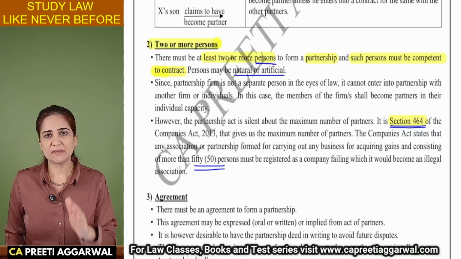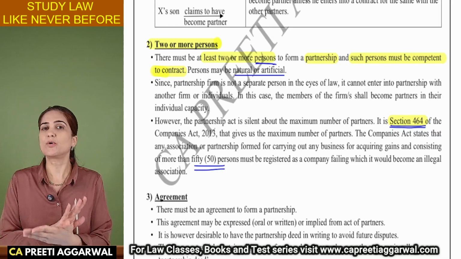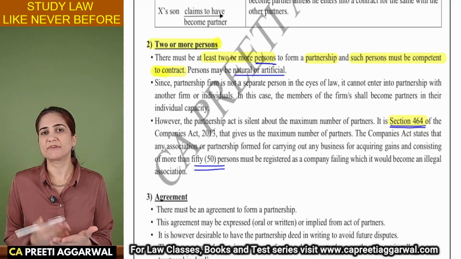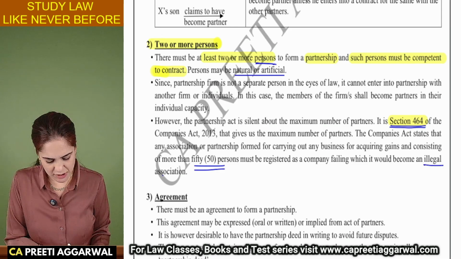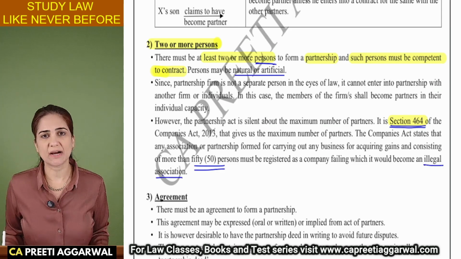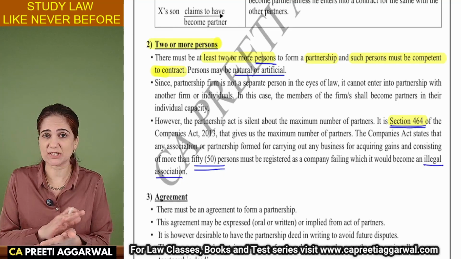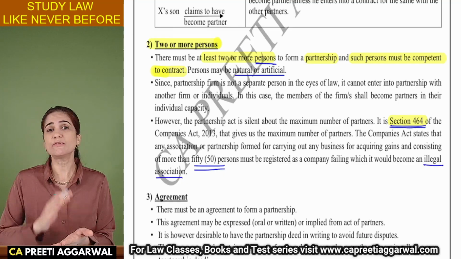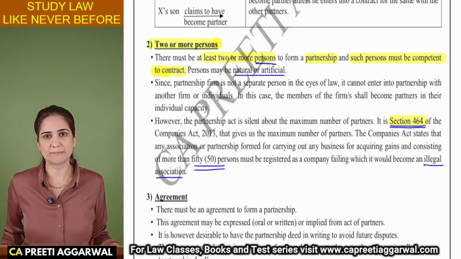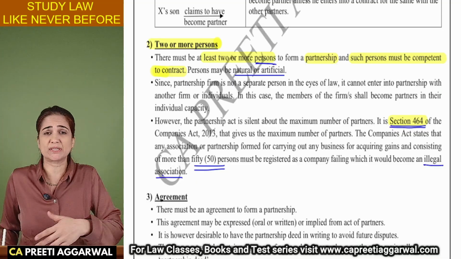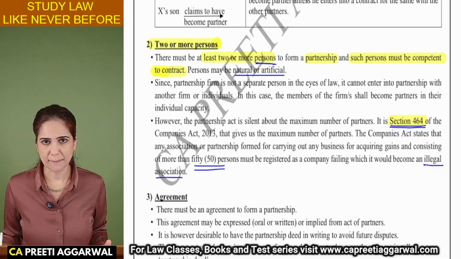If you feel that the number of members will increase and cross 50, don't wait for it. Immediately get yourself registered as a company, failing which you will become an illegal association, not having any standing in the eyes of law. We will consider as if this kind of organization does not exist. If it does not exist, you will not be able to continue the business. You will not even be able to wind up the business, because there is nothing to wind up. That is what law says. It has become an illegal association. It does not exist for us. So if the association does not exist, there is nothing to even wind up.